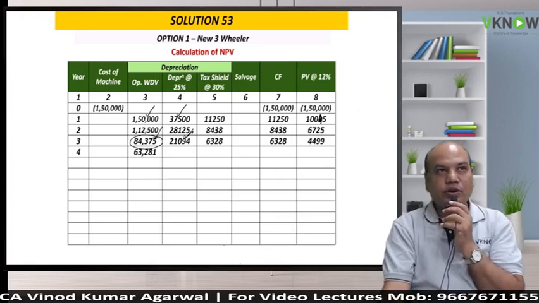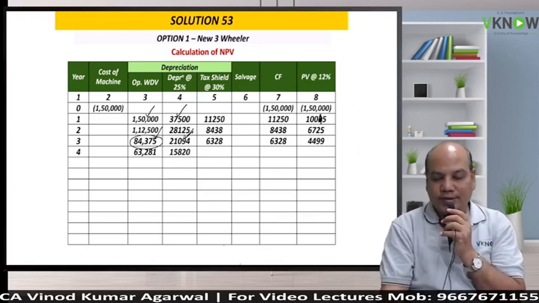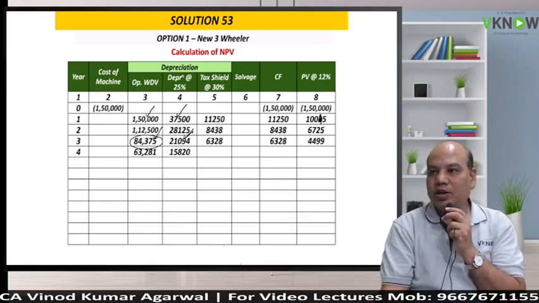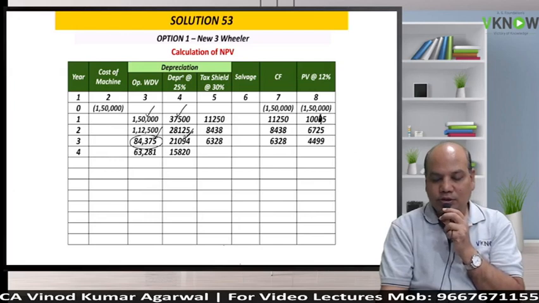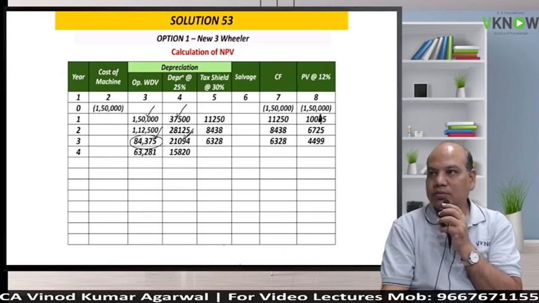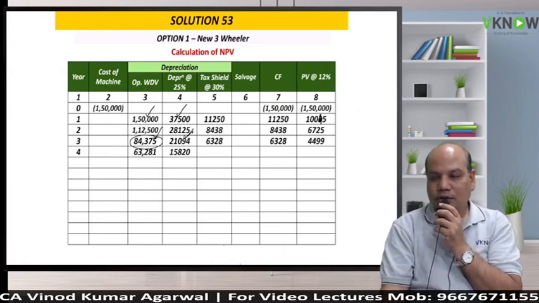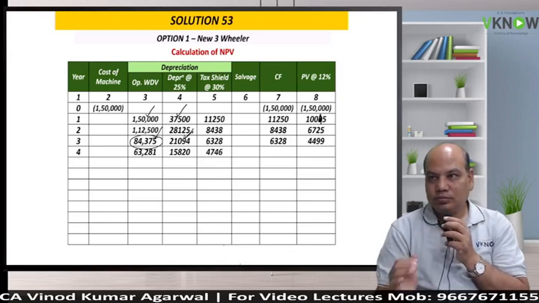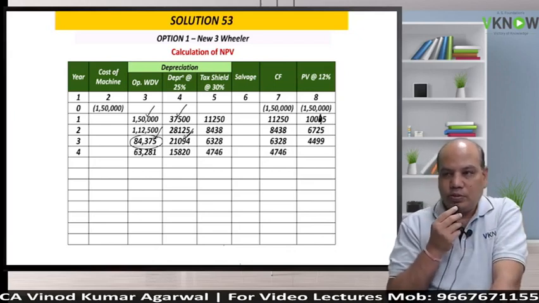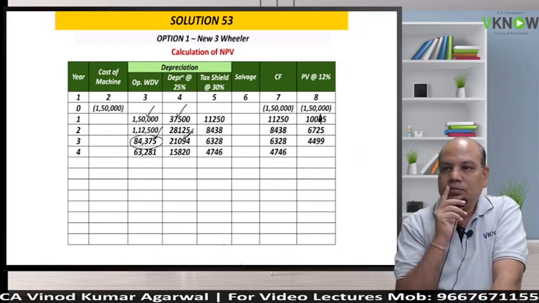Okay, try fourth year. Little fast, please. I am preparing you for a very difficult exam. 63281 into 25%. Use both hands: left hand for calculation, right hand for writing. 15820 into 0.3, 4746. 4746 divided by 1.12, 4 times, equal to.